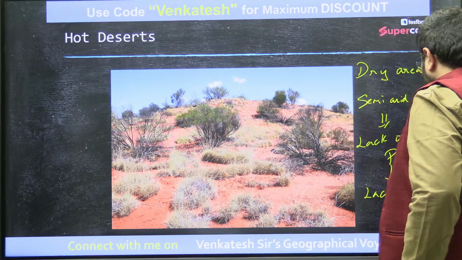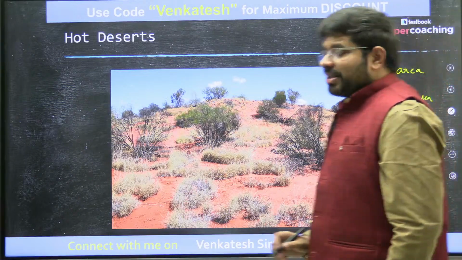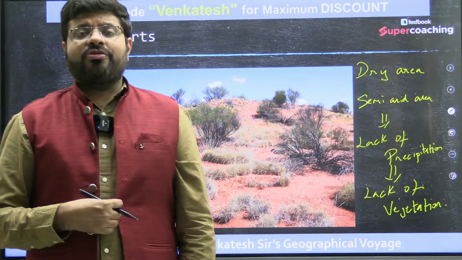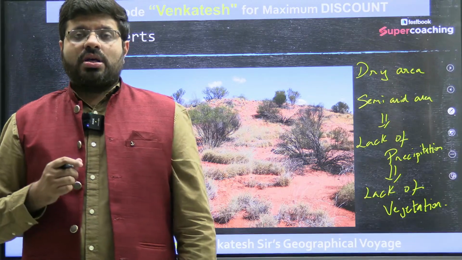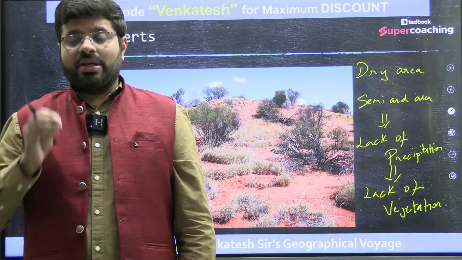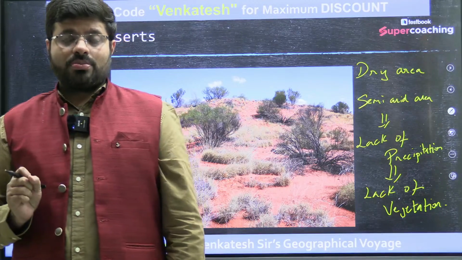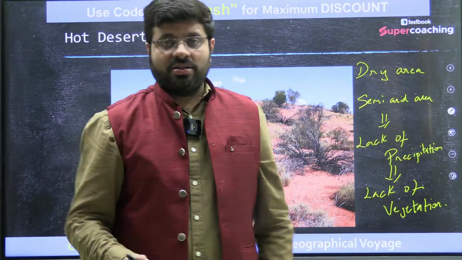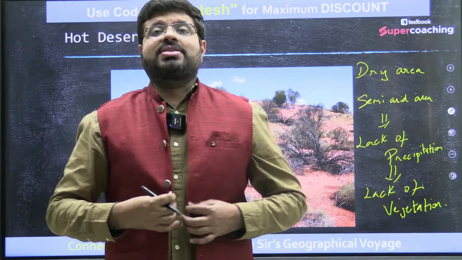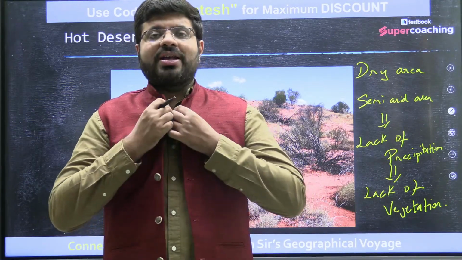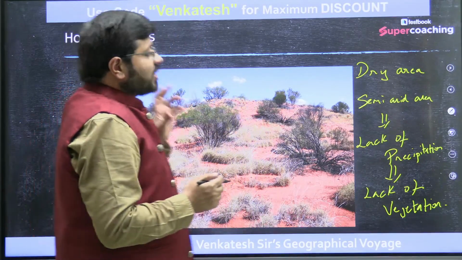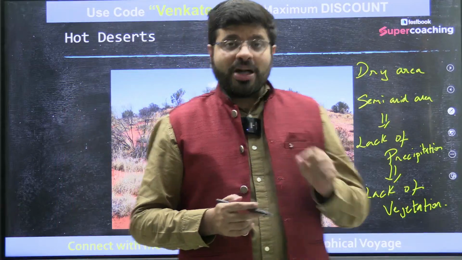So a desert is a region which has a lack of vegetation and the characteristic of lesser precipitation, because of which we ask how the ecosystem survives there. That is what we call a desert ecosystem, and the climate there is what we call a desert climate.